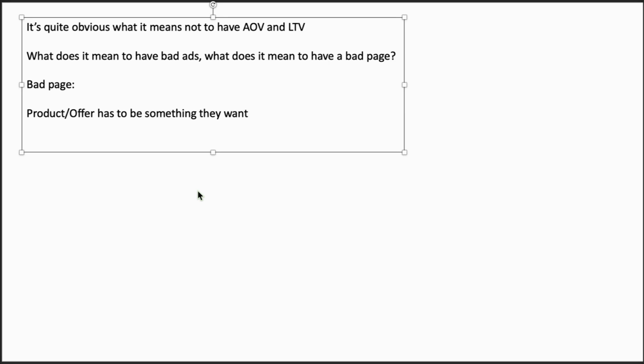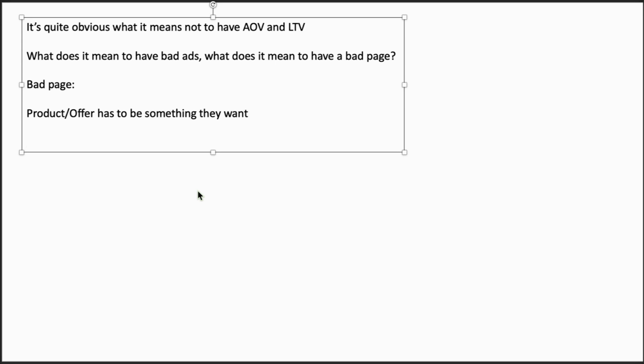However, if they want it, there might still be elements that would make them not buy. But we want to operate in this context because its opposite would result in failure. So this is a context that we want in our favor, obviously, because the opposite will result for sure in failure.